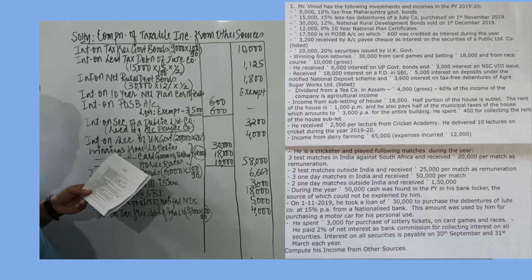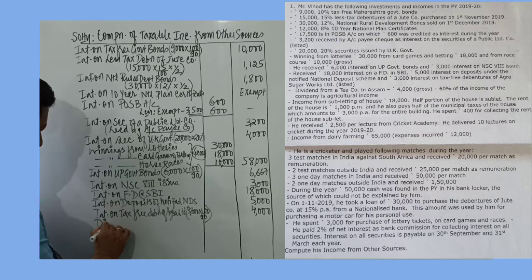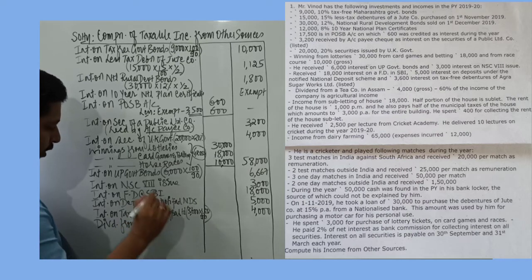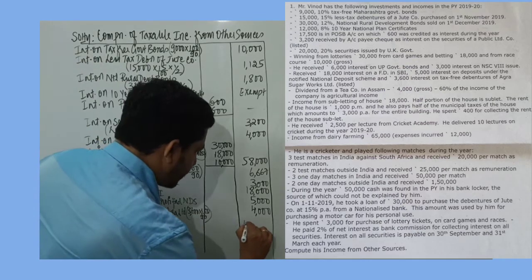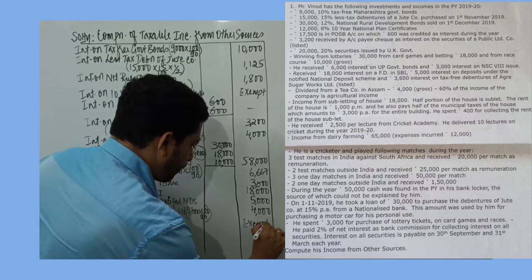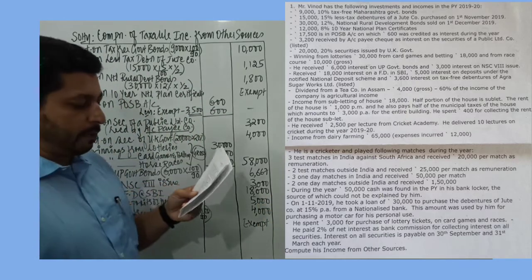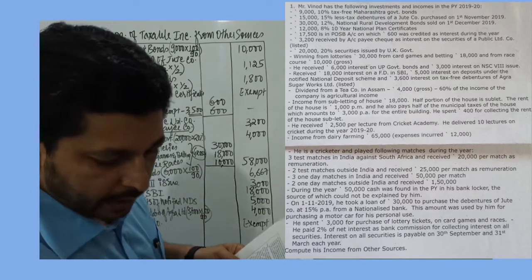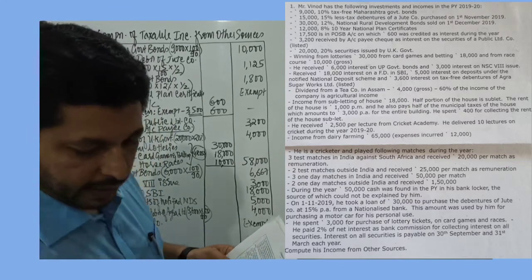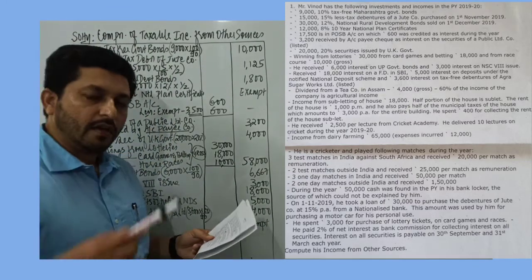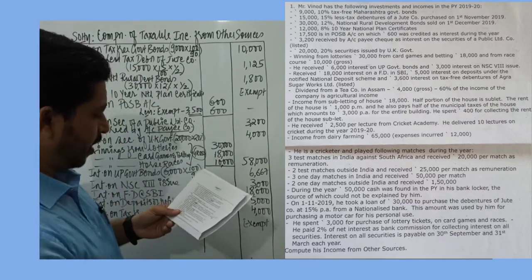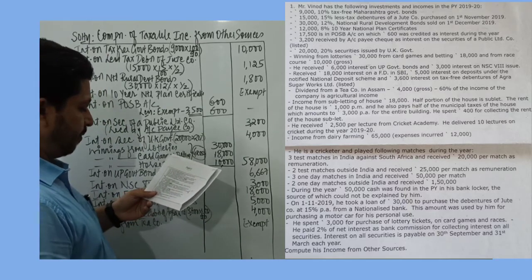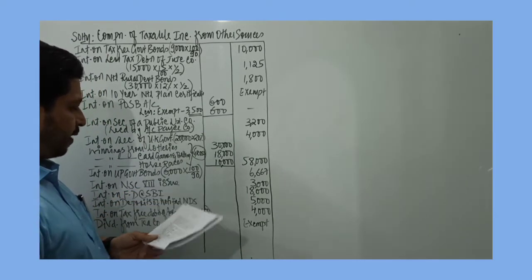Then we are given with dividend from a tea company in Assam. Dividend from tea company. Very important point to note. It's an Indian company. Dividend received from a tea company is exempt from tax. As far as 60% of the income of the company is agriculture income which is given, that will be considered as exempt. 60% is agriculture income, 40% would be business income, and that will be taken under the head business income. Next we have income from subletting of the house.